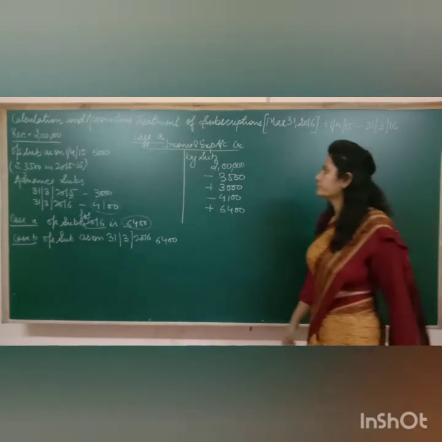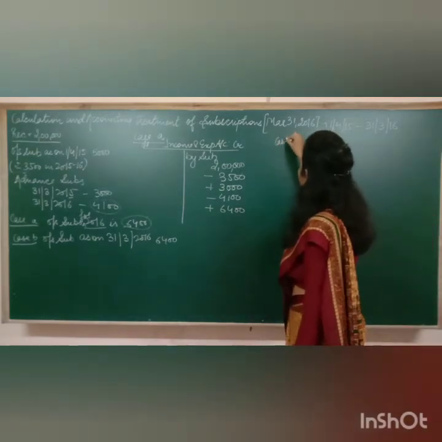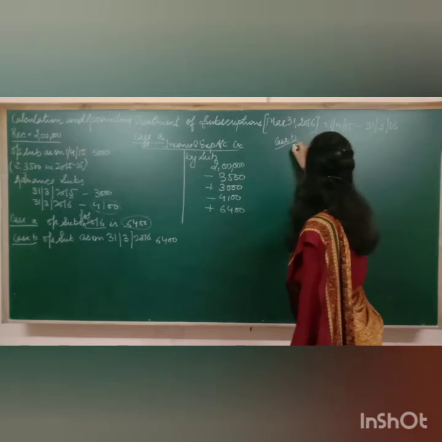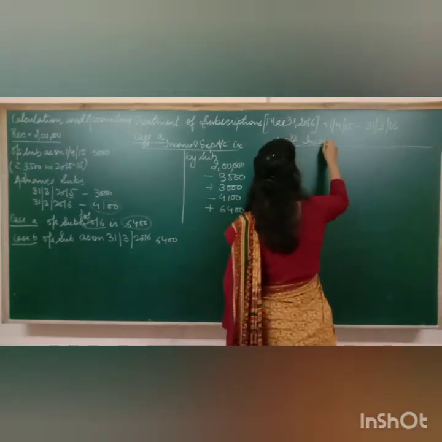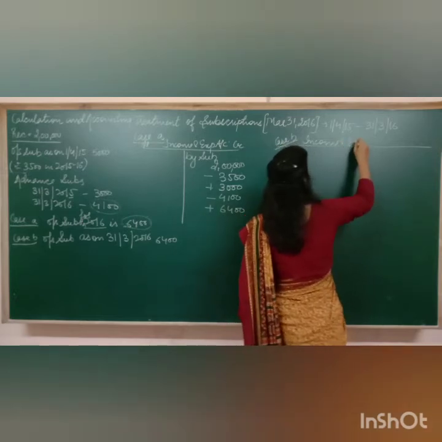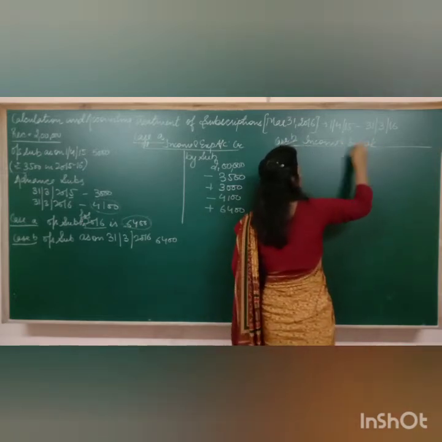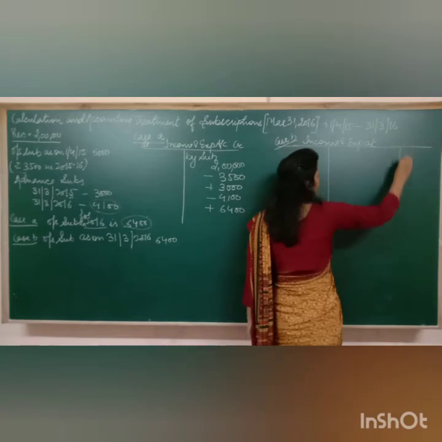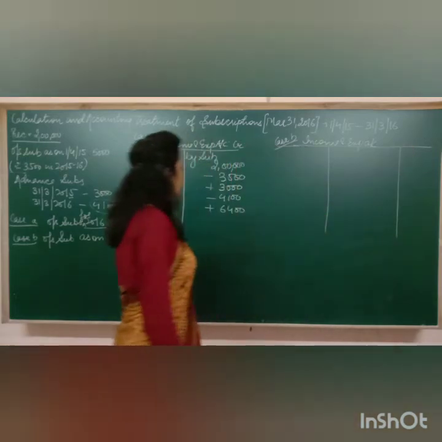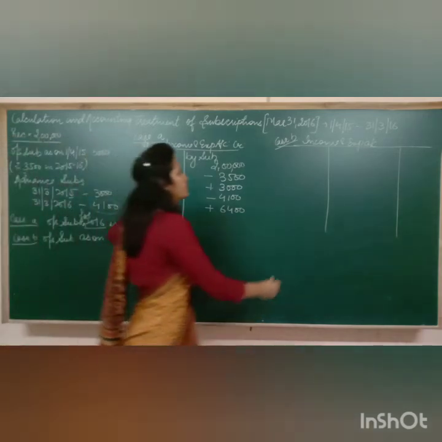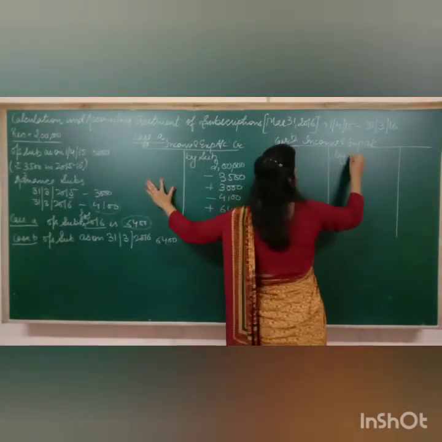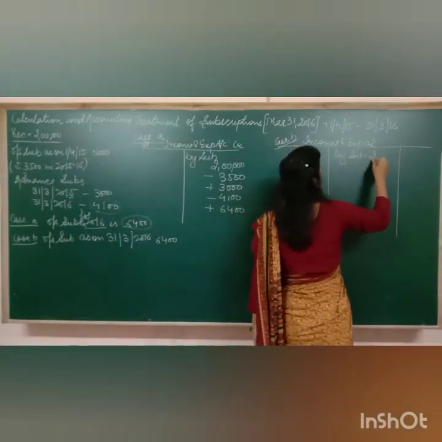Got it? Now if I talk about case B, then also I have to make the extract of income and expenditure account. Now let's see how I'm going to treat. First of all, everything will remain same. That subscriptions received rupees 2 lakh. That everything will remain same. By subscriptions 2 lakh.